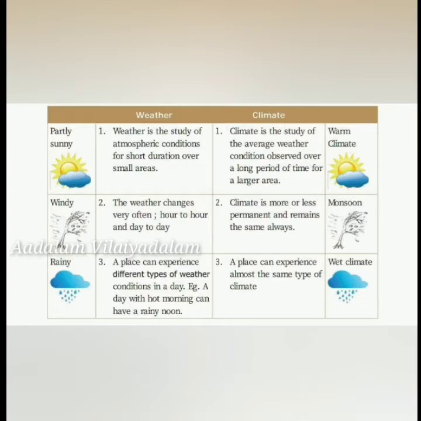So for a long time, weather data is collected every day in observatories. So this weather data is collected every day, but climate is an average of weather data. So for a long time it is fixed like that. The study of weather is called meteorology and the study of climate is called climatology.